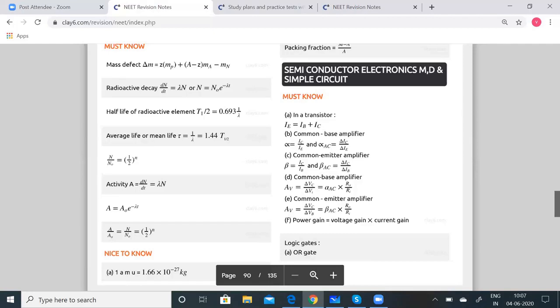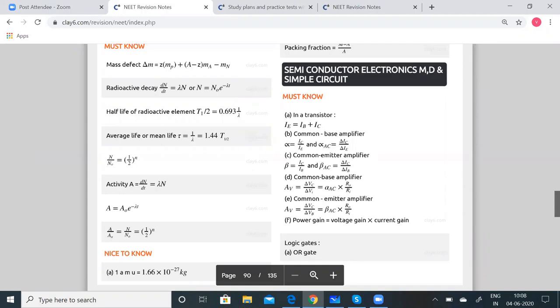In an intrinsic semiconductor, if you take Ne as the free electron density in the conduction band and Nh as the hole density in the valence band, and Ni as the intrinsic carrier concentration, then Ne is equal to Nh is equal to Ni. That is the case for intrinsic semiconductors.